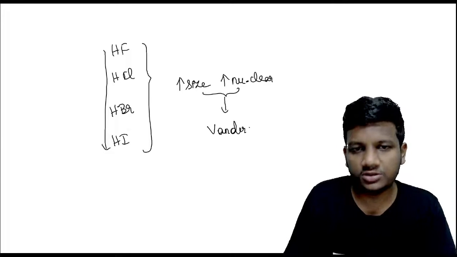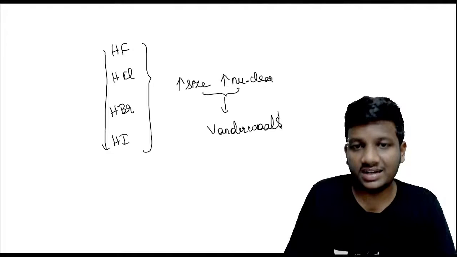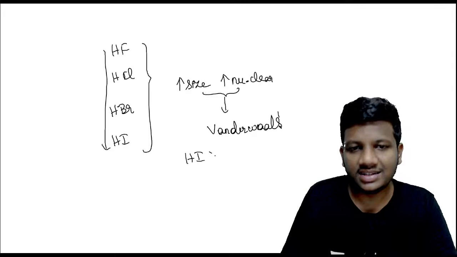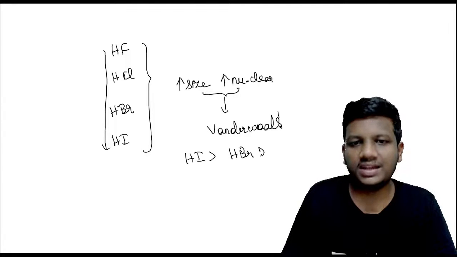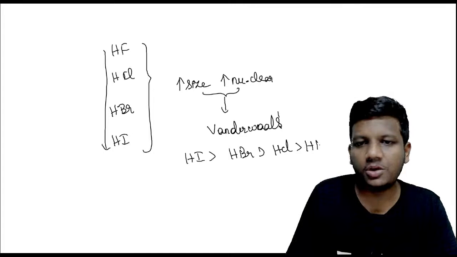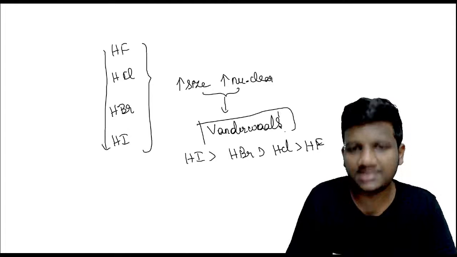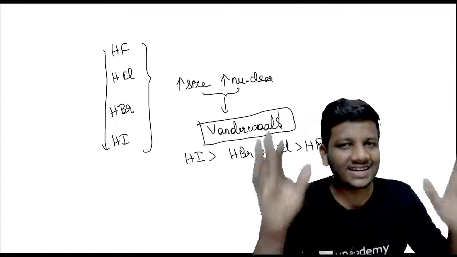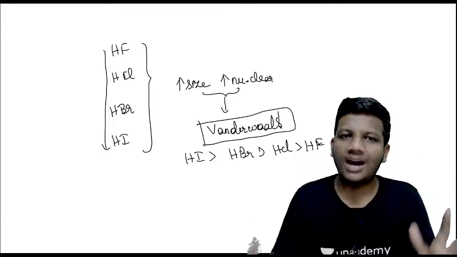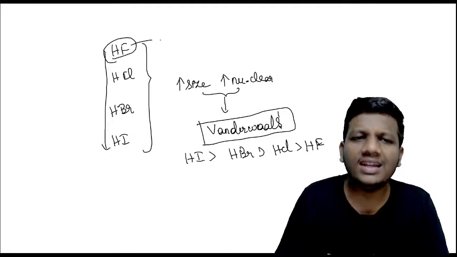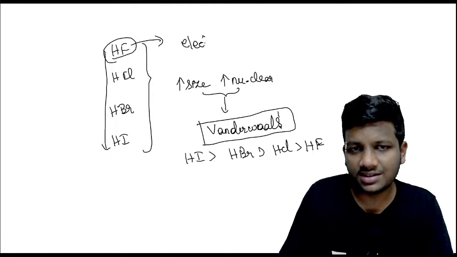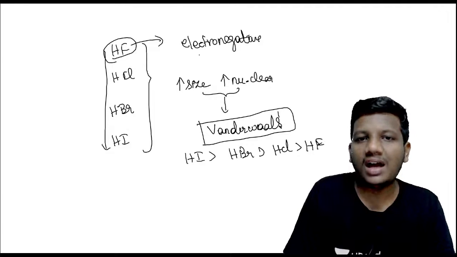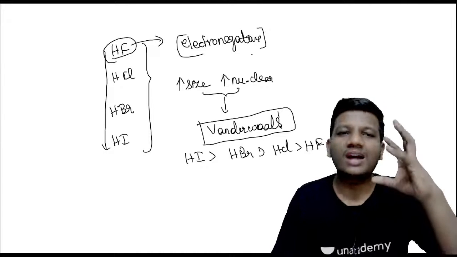The van der Waals forces generally should increase from HF to HI. So my boiling point should be HI greatest, HBr second, then HCl, and finally HF, according to this rule. According to the basic van der Waals concepts, my boiling point should be like this. But again the anomalous property comes in here. What really happens? HF is highly electronegative in nature. Fluorine is the most electronegative element, so hydrogen fluoride has the highest electronegativity.